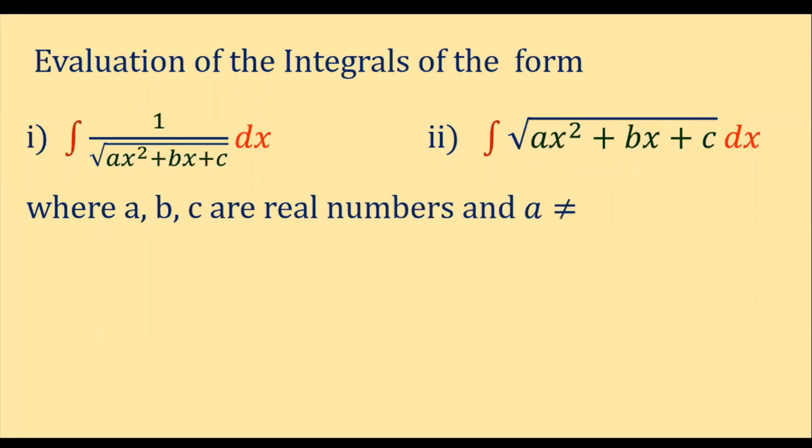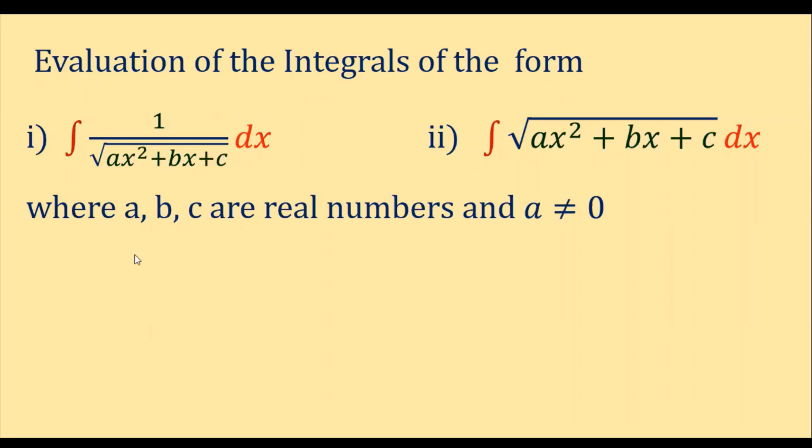Okay, and a is not equal to 0. That is obviously, a should not be equal to 0. Clear, children? So what is our question here? The two forms are 1 by under root of ax square plus bx plus c, and the second one is integral under root of ax square plus bx plus c. So here we have the term in the denominator and here we have the term in the numerator. But the method of solving these two forms is same.